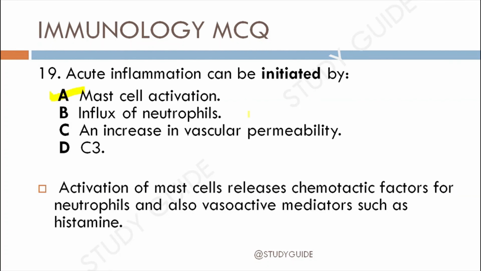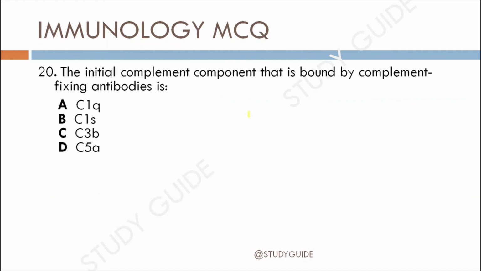Let's move toward question 20. The initial complement component that is bound by complement fixing antibodies is: option A, C1q; option B, C1s; option C, C3b; option D, C5a. The correct answer for this is option A, C1q.